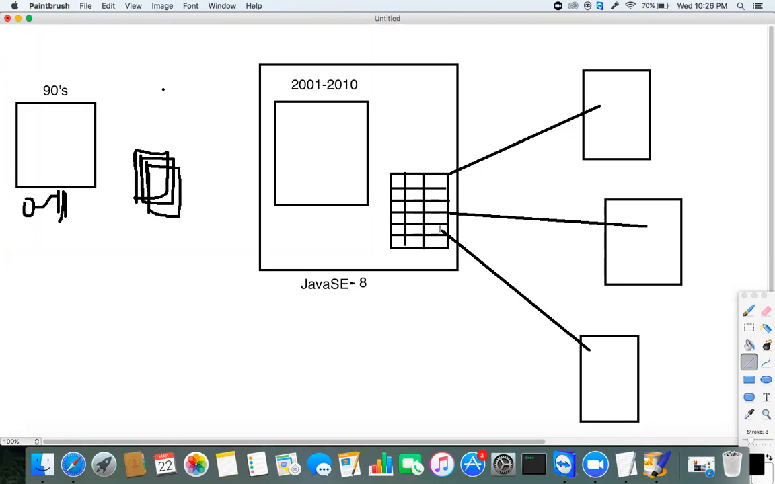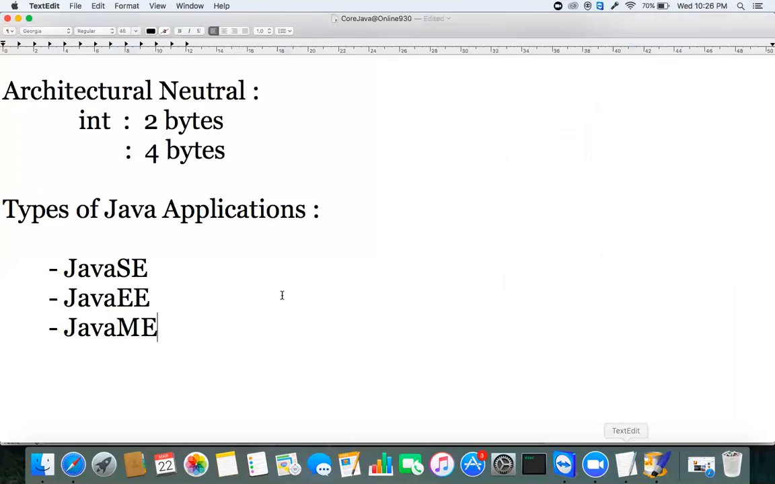Java SE stands for Standard Edition, which is used for building core desktop applications, and Java EE is termed Java Enterprise Edition. If you develop an application using Java EE, it can be accessed from anywhere in the world. So these are the three types of Java applications. We've seen core Java, I mean Java SE, which is specific to one particular computer only. But if you want to develop an application that can be accessed from anywhere in the world, use Java EE, Enterprise Edition.